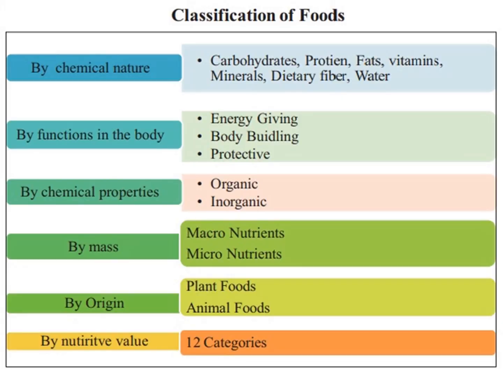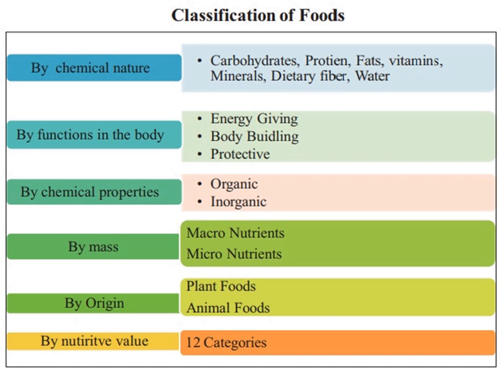Classification of food. Food can be classified in various ways. Depending upon the chemical nature, it can be carbohydrates, protein, fat, vitamins, minerals, dietary fibers and water. By function in the body, food can be divided as energy-giving food, body-building food and protective food.